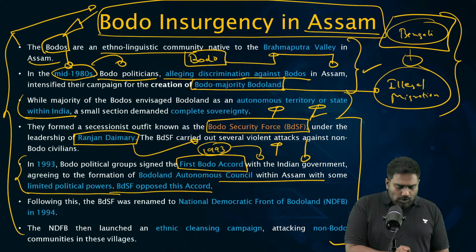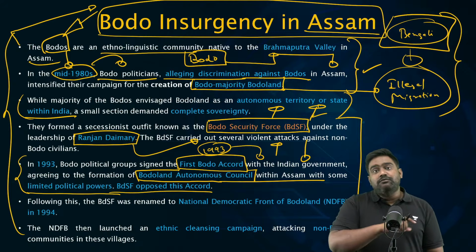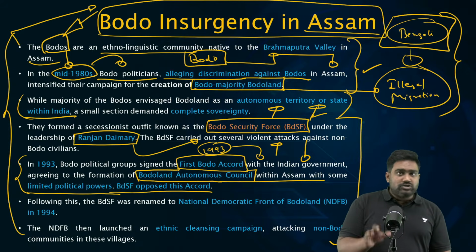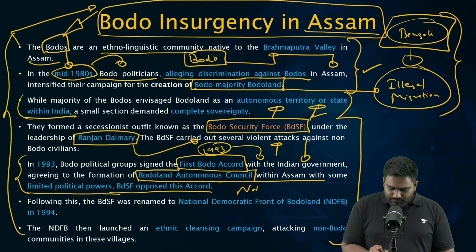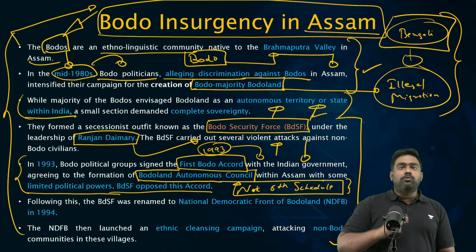And the first Bodo Accord led to the establishment of the Bodoland Autonomous Council with some limited autonomous powers but without constitutional guarantees. It was not under the 6th Schedule. It was not with constitutional protection. Limited autonomy was granted. Some Bodo leaders agreed to it, and this was the first Bodo Accord.